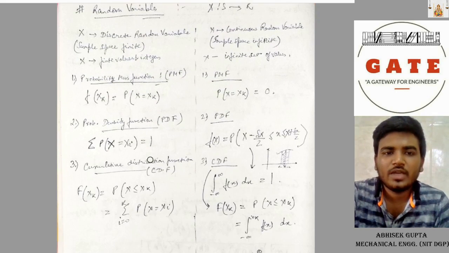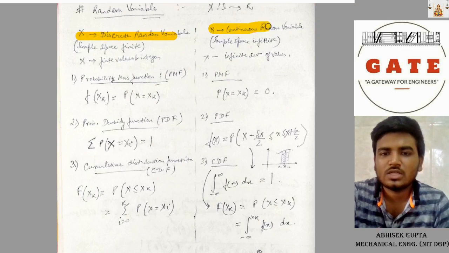Now coming to the random variables: discrete random variables and continuous random variables. Two types of random variables. One has a finite sample space, one has an infinite sample space. Finite values and integer, infinite set of values.